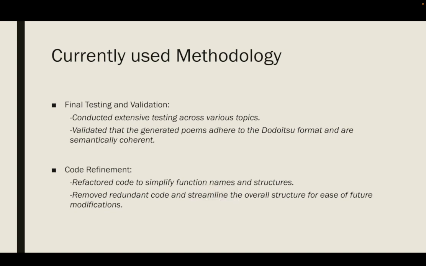And finally, we have code refinement. This phase is to ensure that the code base is clean, maintainable, and ready for any further modifications. The code was restructured to improve readability and simplicity. Any redundant code segments were removed or optimized. This shows the view of the entire development process from inception to completion, ensuring the poem generator is built with precision, efficiency, and clarity.